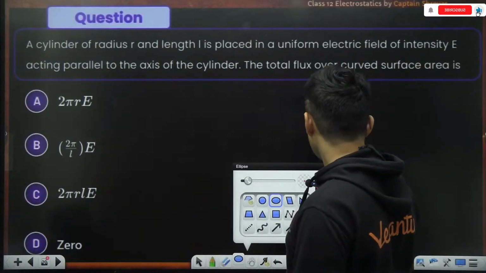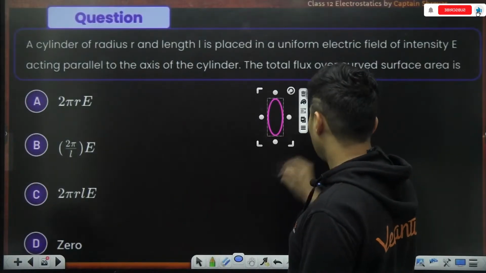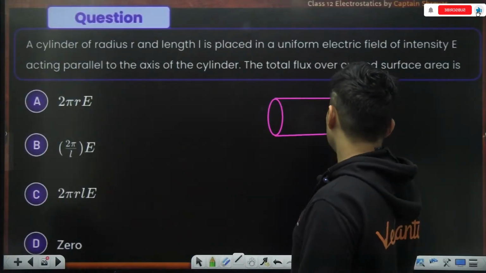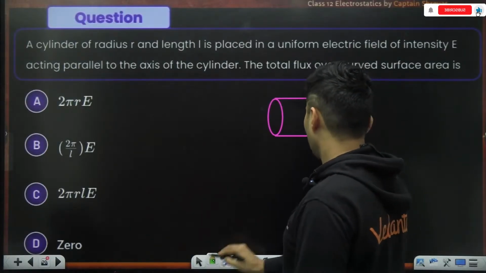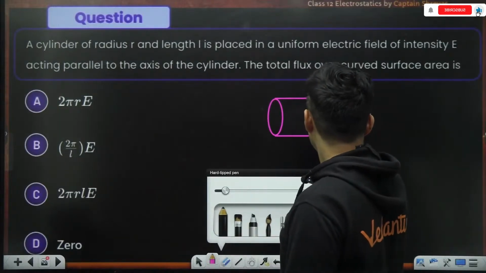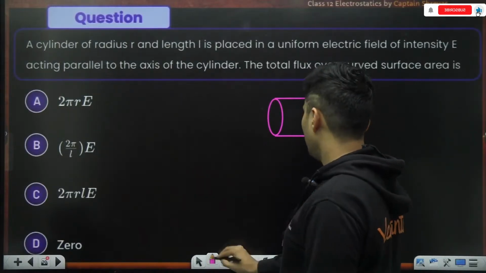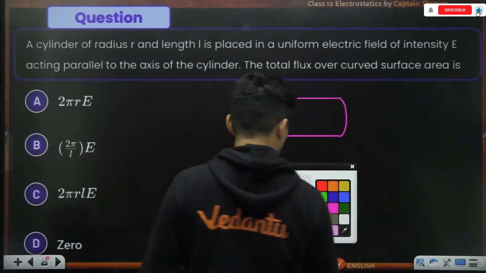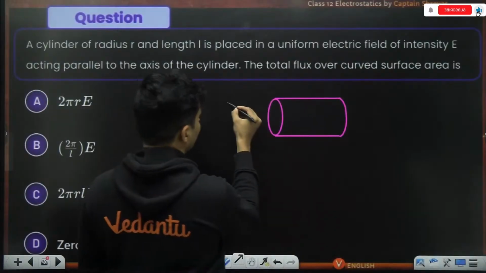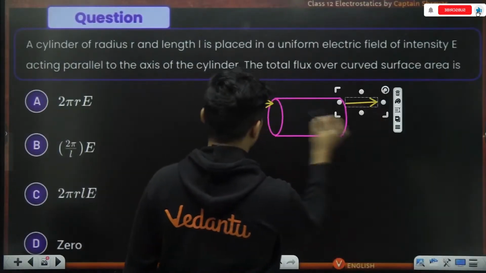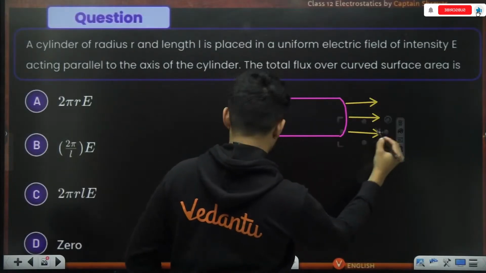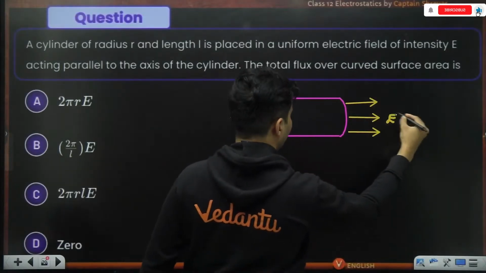This is our cylinder, maybe like this. And the electric field lines are parallel to the axis. So they come like this and they go from here. They come like this and they go from here. So this is how the field is.